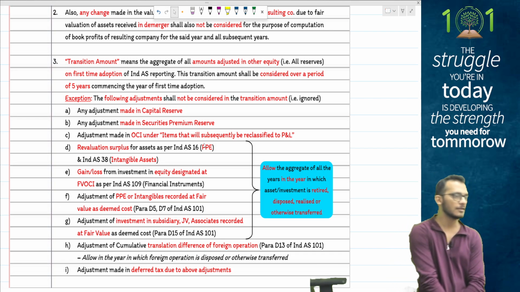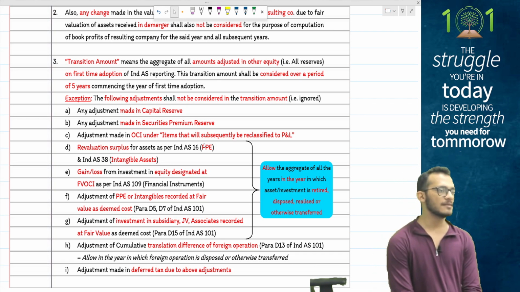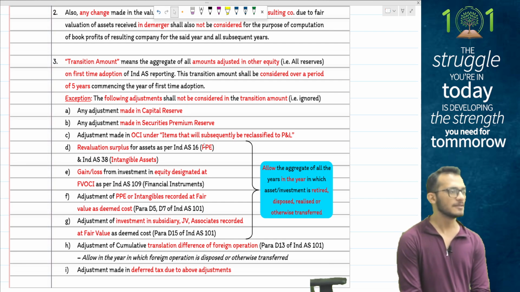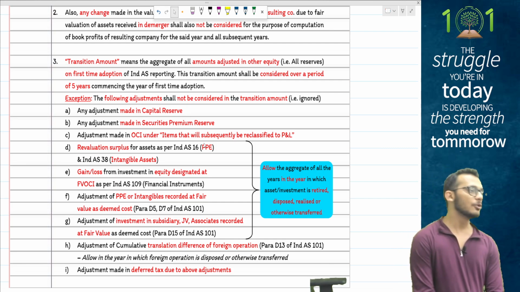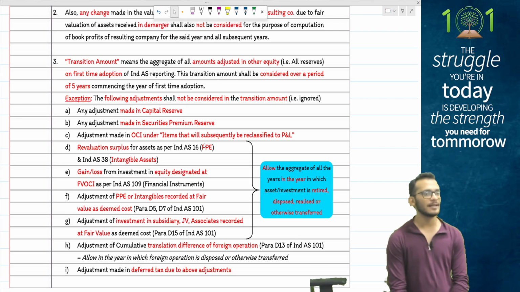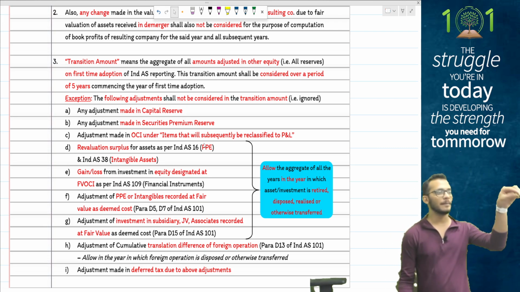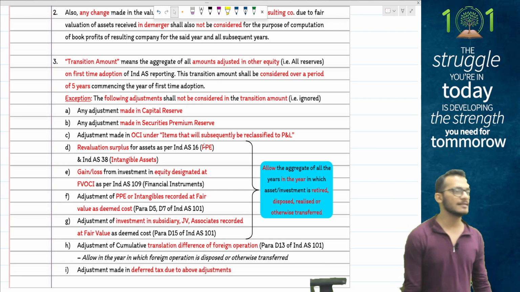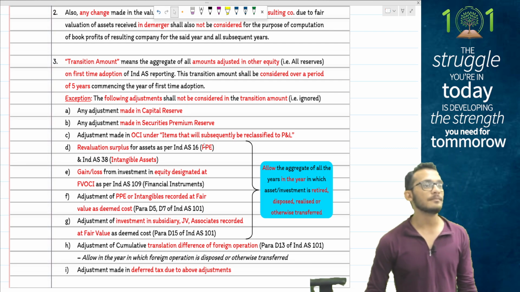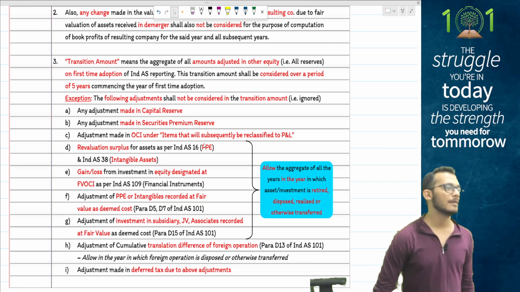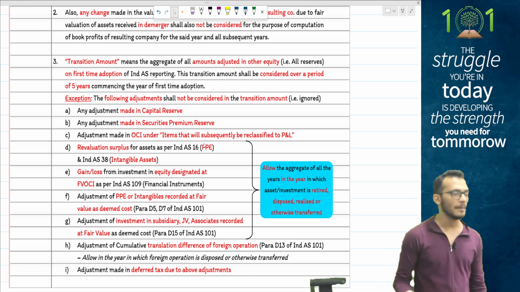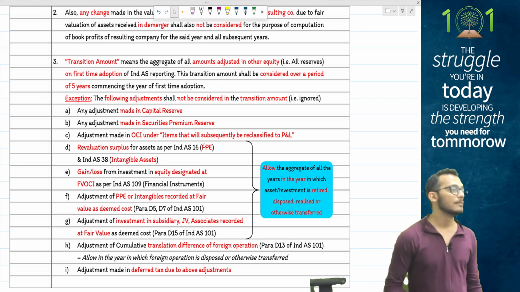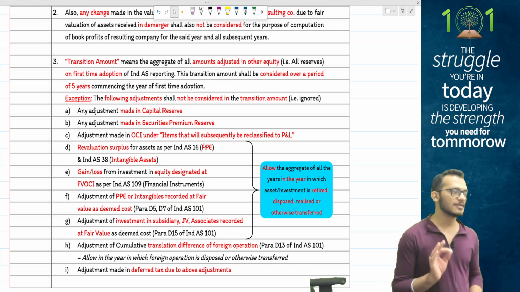That is what the provisions are with regards to MAT. Ideally, MAT provisions, transition reserve and all may not be tested now because it's been a while. But if you get a MAT question, you will definitely get questions where they'll come and say the person has not made payment on time, the person has done TDS defaults, there is a penalty. People, if the question says there is a penalty paid to government and that is there in the net profit, they ask you to compute MAT, you will ignore it off because it is allowed as deduction.